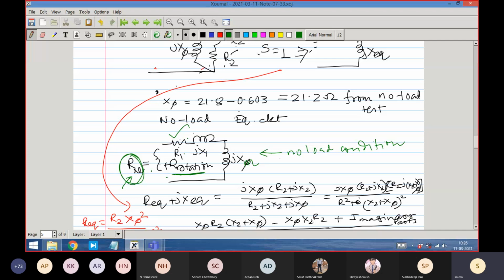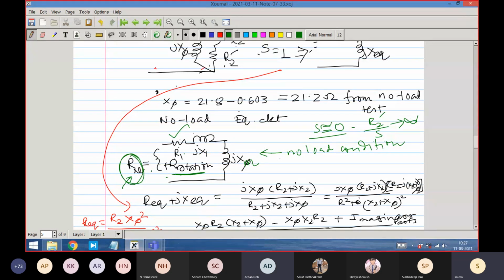Why are we ignoring the rotor part here? In the no load condition, S is nearly equal to 0, tending to 0. So R2 dash by S is very large, and we have considered it open circuit. We have considered it to be open.